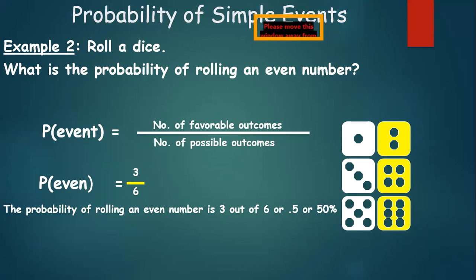So 1, 2, 3. There are 3 outcomes which are even numbers out of the total 6. So we'll write that the probability of rolling an even number is equal to 3 upon 6, which can further be simplified and written as 1 upon 2 or 0.5, or you can even refer to it as 50%. I hope that's clear to everyone. Let's quickly get to the next example.